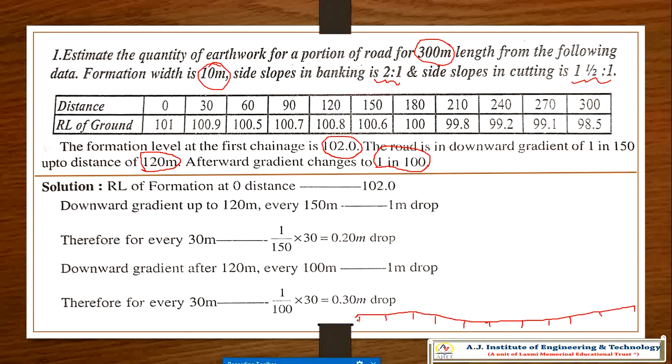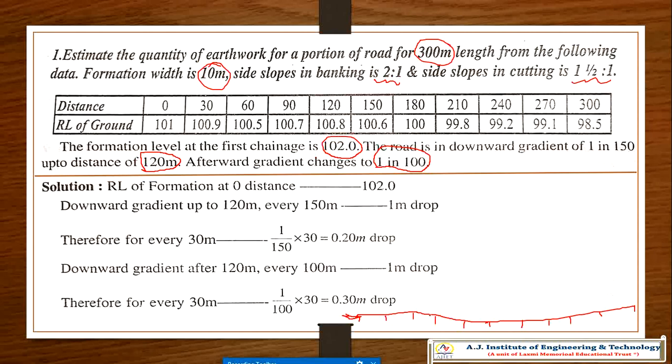Now, what is this? Take this as the datum line. Now your ground profile is drawn against the datum line, because your formation level is 102. So 102 is the formation line.